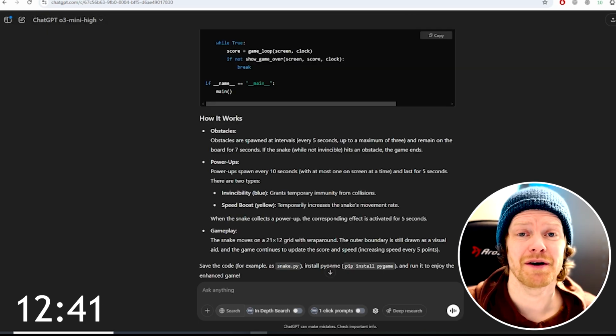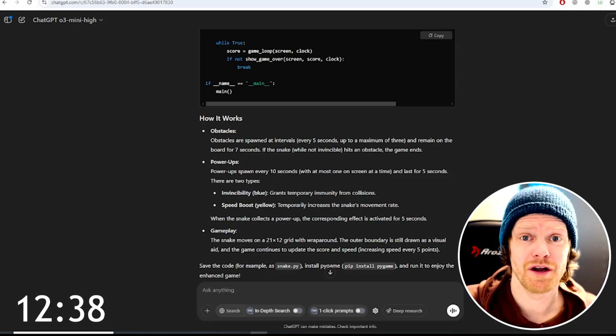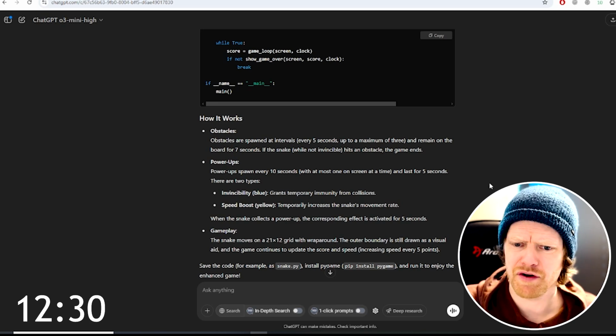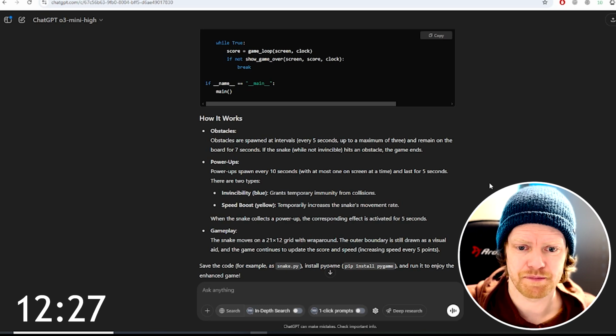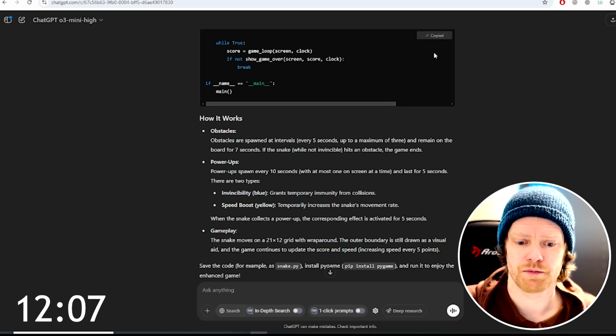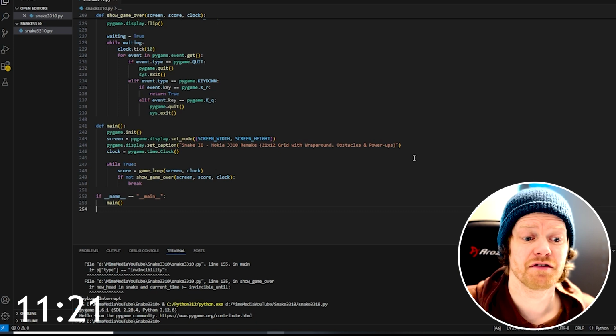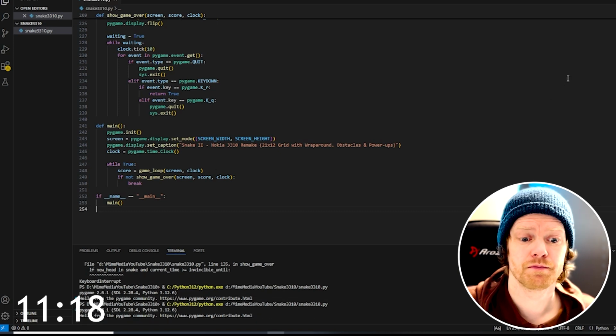After a ridiculously short amount of time, only about 30 seconds, we have a new code with a new set of features. We now have obstacles that are spawned at intervals every 5 seconds, up to a maximum of 3, and remain on the board for 7 seconds. And we have power-ups. Power-ups spawn every 10 seconds and last for 5 seconds. We have 2 types, invisibility, which grant temporary immunity from collisions, and a speed boost, which will improve the movement rate. Okay, let's give it a go. We now see that the code is 254 lines, so yeah, let's give it a go.